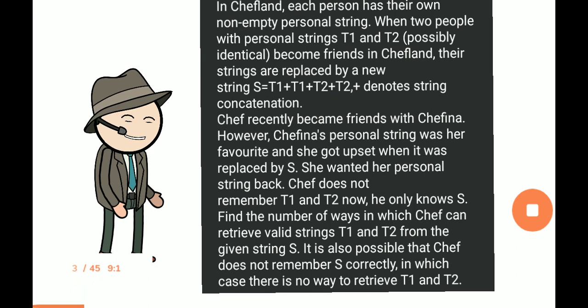Safe does not remember T1 and T2 now. He only knows S. We are required to find the number of ways in which Safe can retrieve valid strings T1 and T2 from the given string S. It is also possible that Safe does not remember S correctly. In that case, we would not be able to retrieve T1 and T2 back from S.